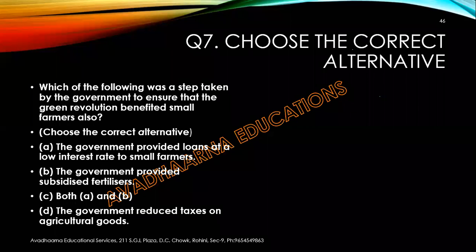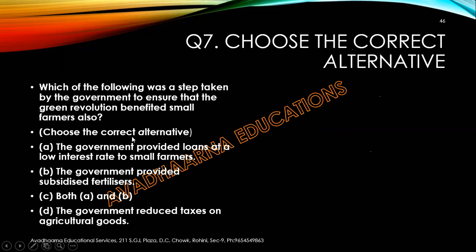Now let's come to the next question. Choose the correct alternative. Which of the following was the step taken by the government to ensure that the green revolution benefited small farmers also? A. The government provided loans at a low interest rate to small farmers. B. The government provided subsidized fertilizers. C. Both A and B. And D. The government reduced taxes on agricultural goods.